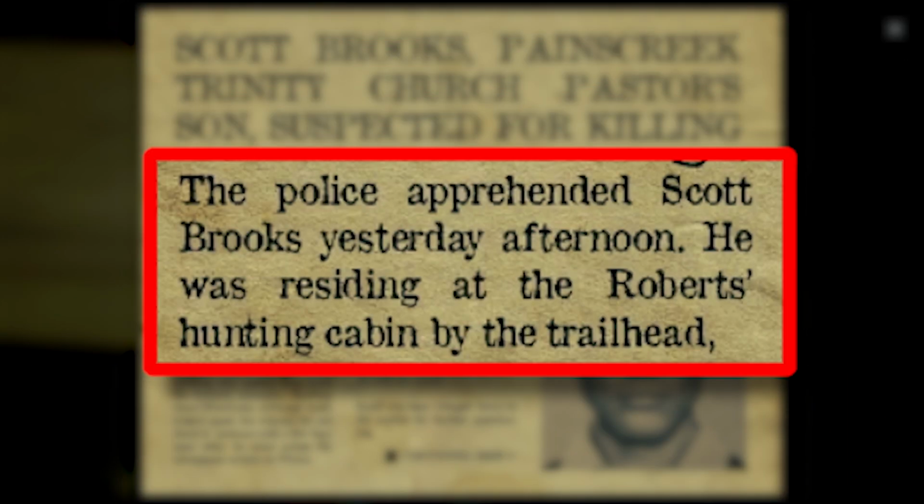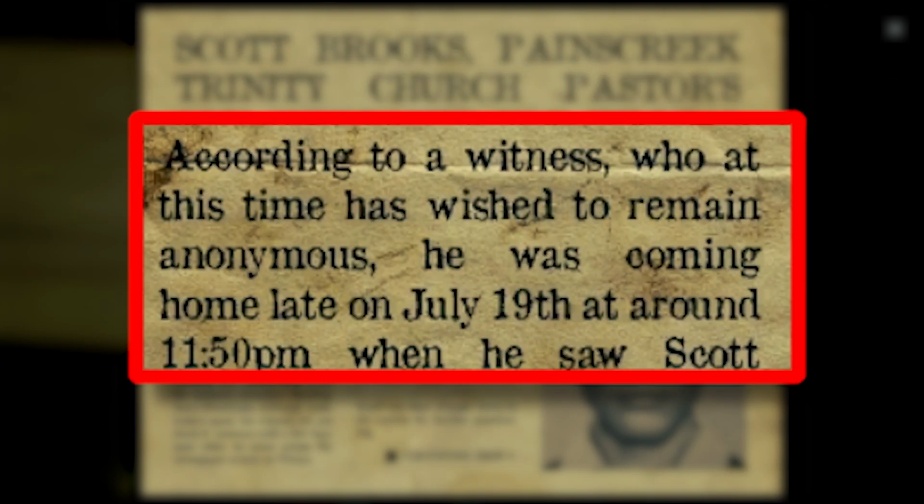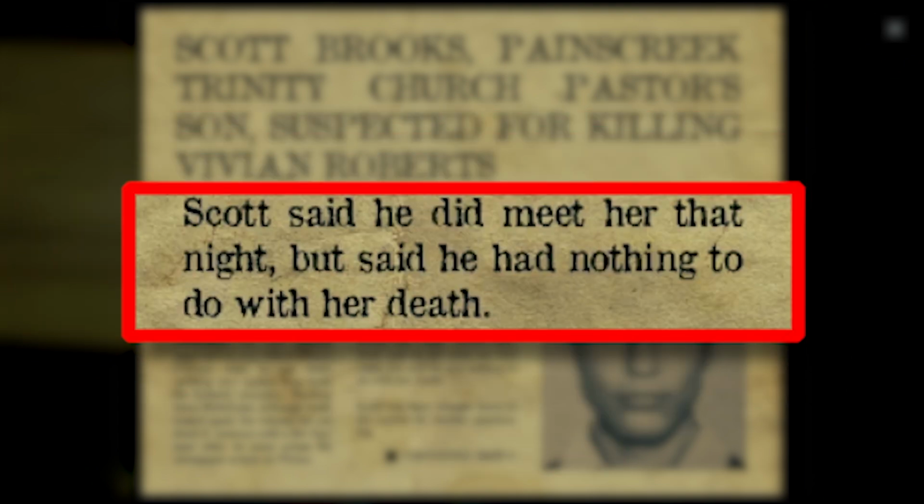This article details that Mr. Brooks, the pastor's son, was arrested for the murder of Vivian Roberts. Scott was seen by a witness the night of the murder arguing with Vivian. Scott denied any involvement in her death.